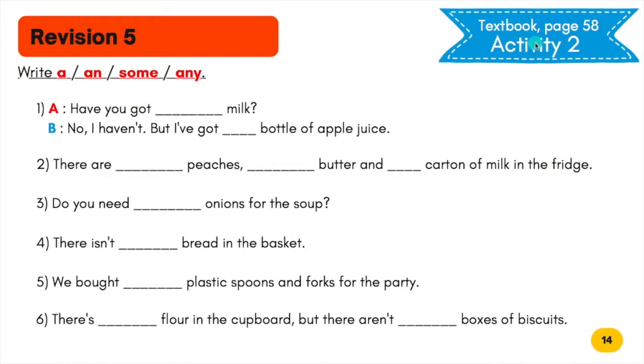Let's look at your textbook page 58, Activity 2, Revision 5. This is where you need to copy in your writing book or on a piece of paper. Write the instruction and don't forget to write today's day and today's date. Copy these entire sentences, and you can pause this slide to allow you to copy the sentences. Later I will show you the answers.